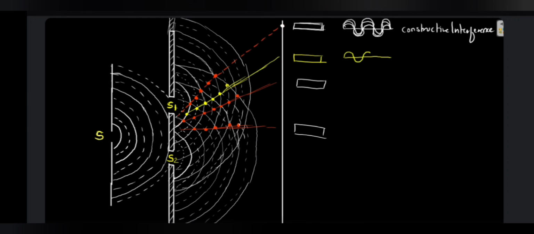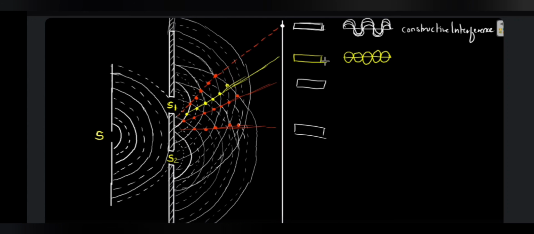One wave is out of phase with the other wave. There is a crest and a trough overlapping. A dotted line is a trough, a bold line is a crest. So when they are intersecting each other, that means that a bold line, that is the crest, and the dotted line, which is the trough, are overlapping each other.